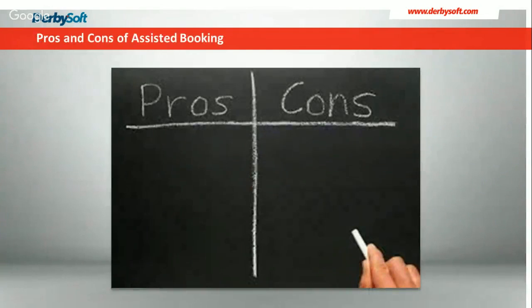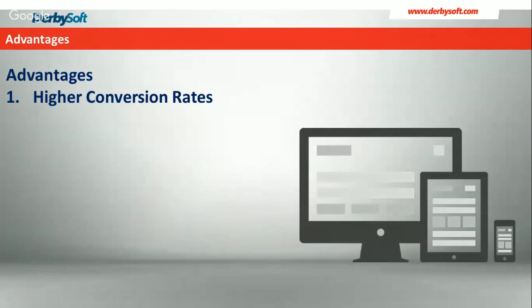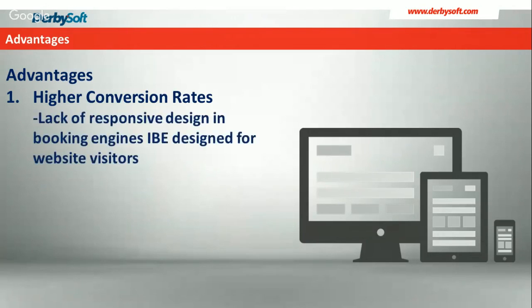So let's talk a little bit about some of the pros and cons of the assisted booking models and how those play out. So first of all, the advantages. One of the key advantages of assisted booking is that they do tend to have a higher conversion rate. Now, why is that? Let's look at a couple of examples.